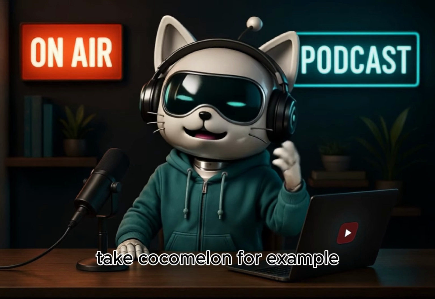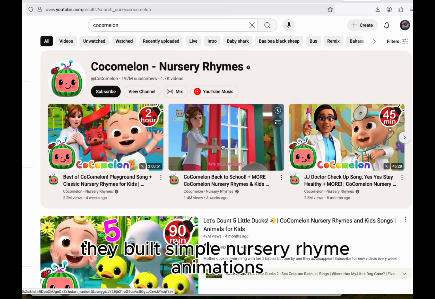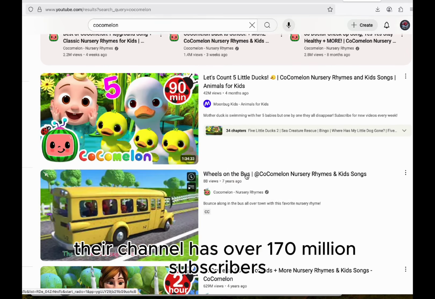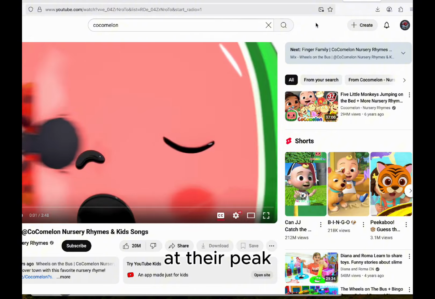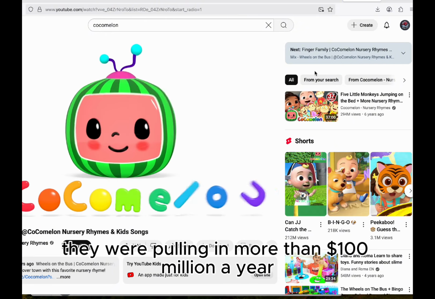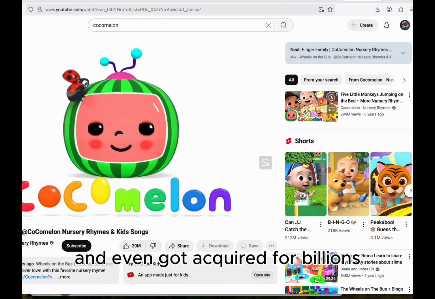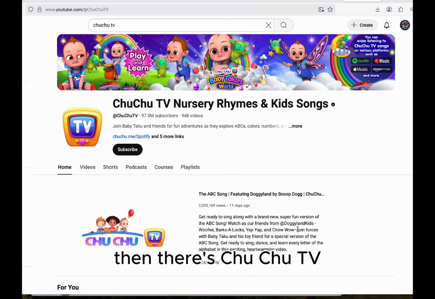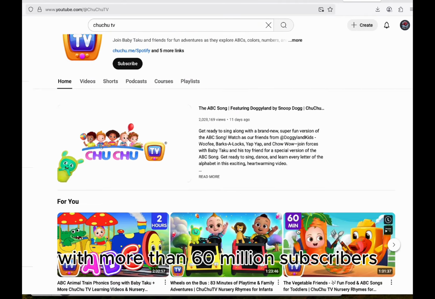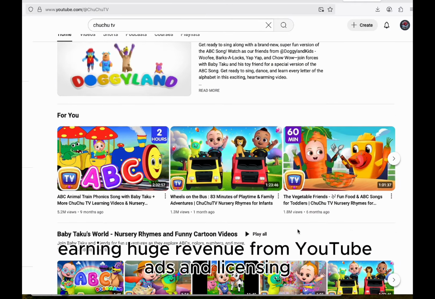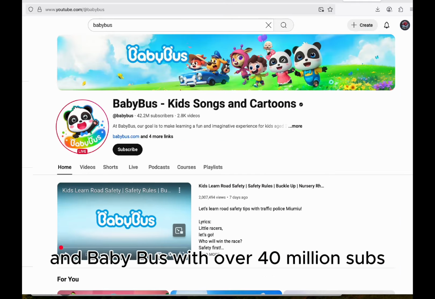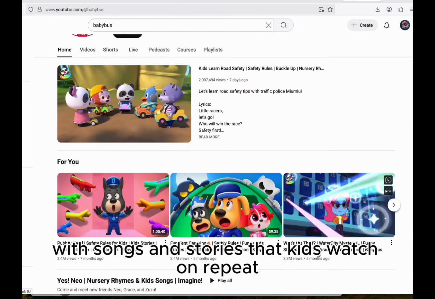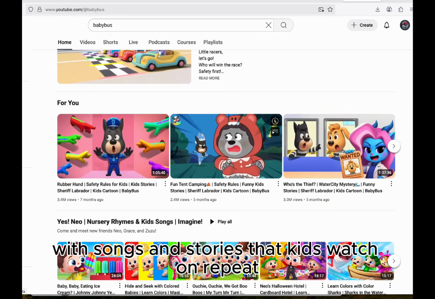Take CoComelon, for example. They built simple nursery rhyme animations, and today their channel has over 170 million subscribers. At their peak, they were pulling in more than $100 million a year and even got acquired for billions. Then there's Choo Choo TV, with more than 60 million subscribers earning huge revenue from YouTube ads and licensing. And Baby Bus, with over 40 million subs, dominates Asia with songs and stories that kids watch on repeat.